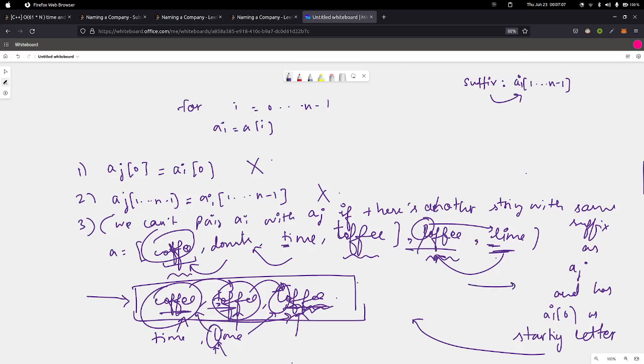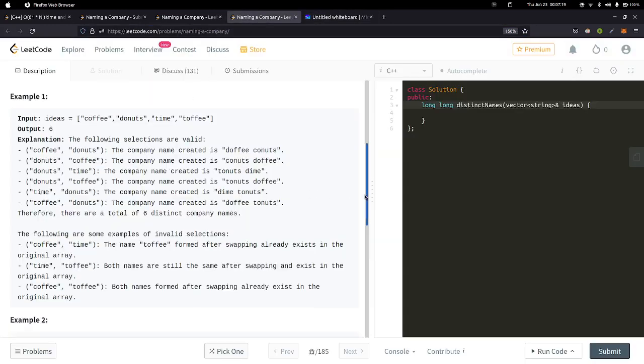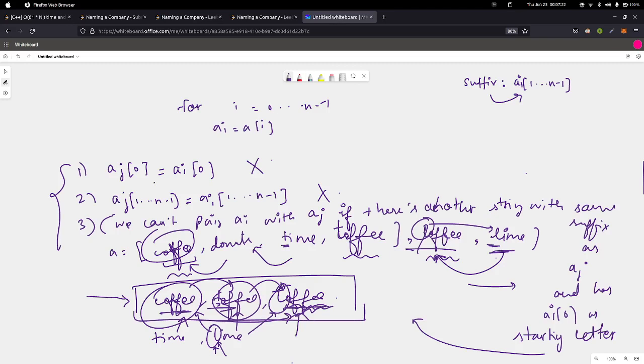So what's happening here? We have concluded with three conditions. You can go through the examples and possible examples and see if there's any other case, but after spending some time, you can conclude that we have only these three cases in which we can't map any string AI with AJ. All the remaining cases we can map AI and AJ. So if we just remove these cases from the total number of cases, we can easily find the answer. Okay, so let's see how to remove these cases.